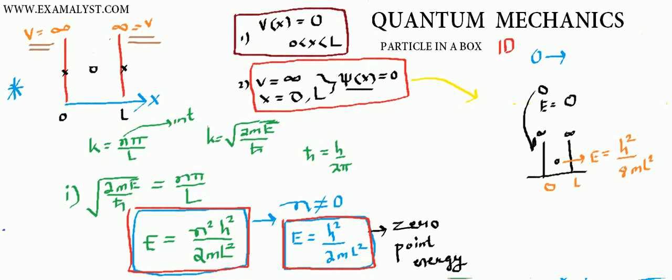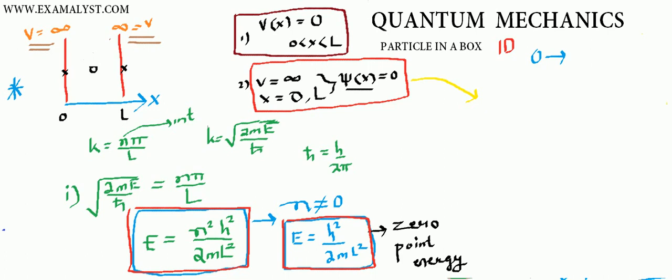Now let us look at the wave function, how the wave function actually looks. If you go to our previous lecture, we stated that the final wave function after putting conditions 1 and 2 was psi equals A sine kx. But what is k? Look at the right hand side. K is already n pi by L. So in place of k, I write n pi divided by L, and there was an x, so it is kx. So this is the wave function.